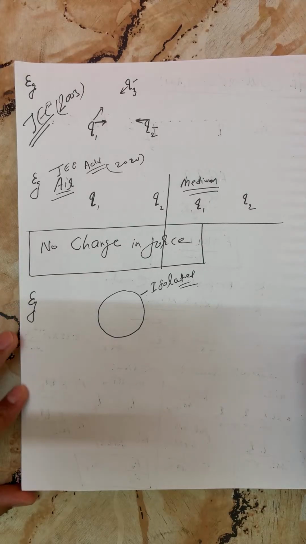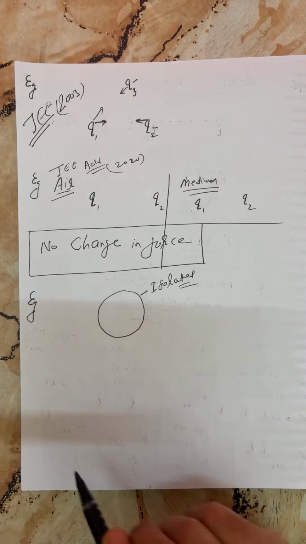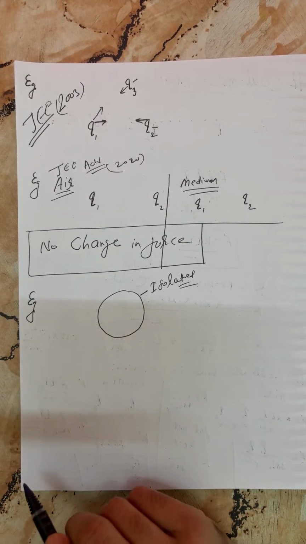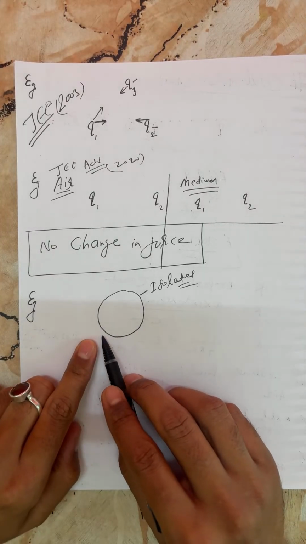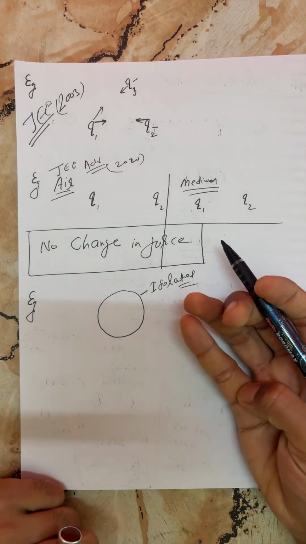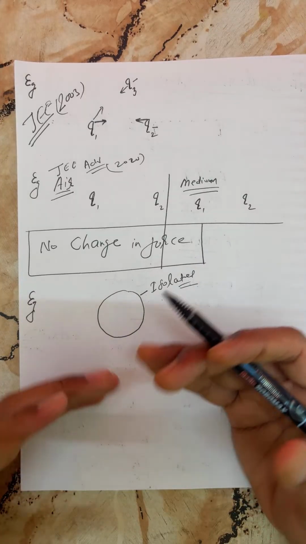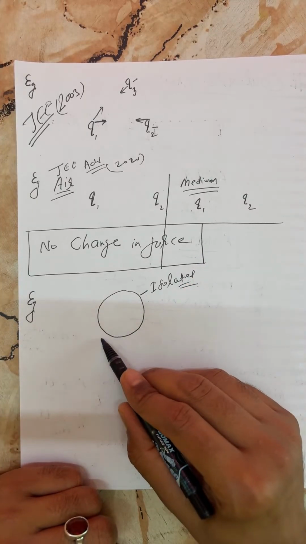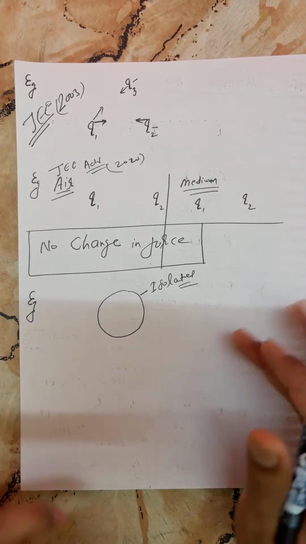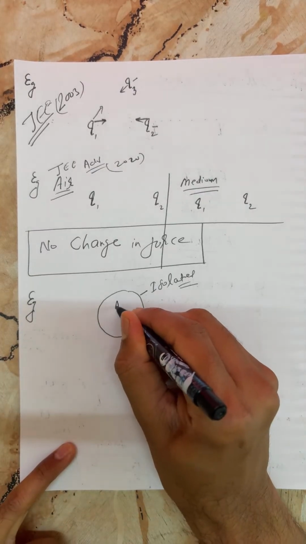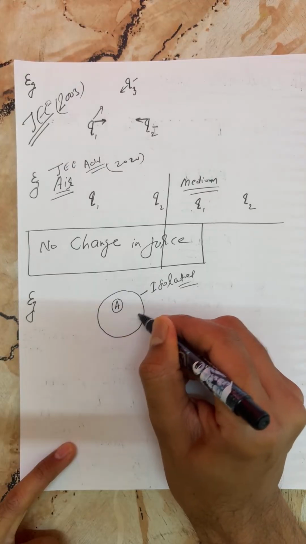You are correct, my dear. Isolated here. What does isolated imply? Isolated implies that you can't take or give energy, you can't exchange heat with the system. You can't take and can't give energy to a system.